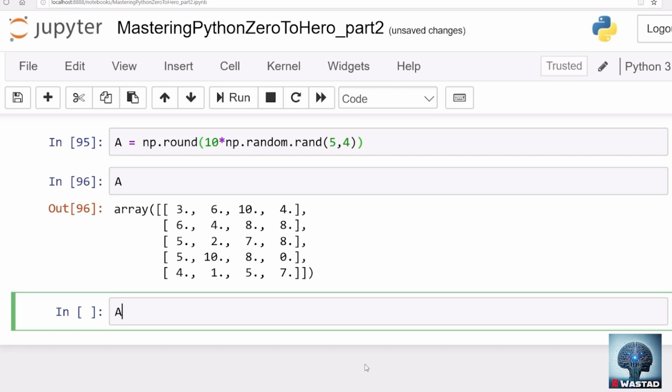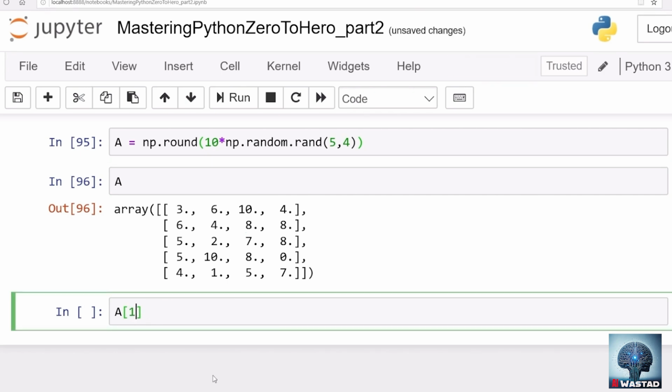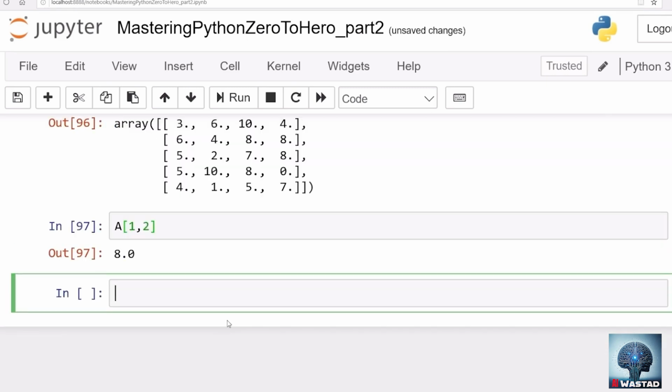So let's say I want to access the second row. First of all, let's say I want to access this particular entry. This particular entry is second row and third column, which means the index is [1, 2], because the first row has index 0 and row 2 has index 1. Similarly, column 1 has index 0, column 2 has index 1, and column 3 has index 2. So that is what this particular entry is.